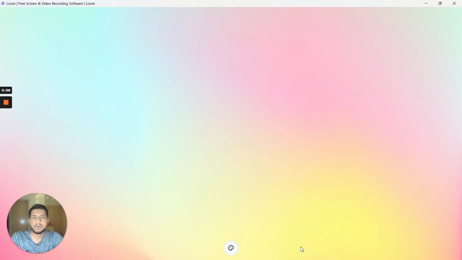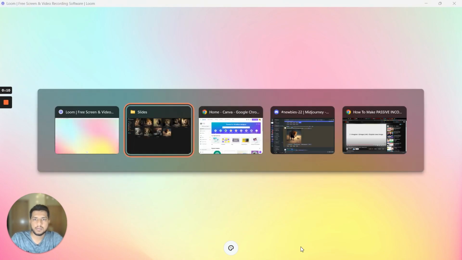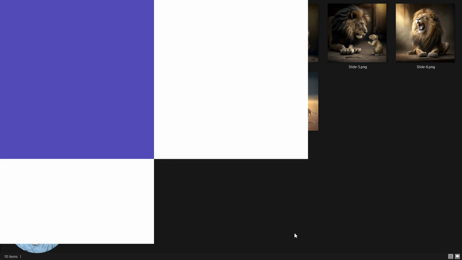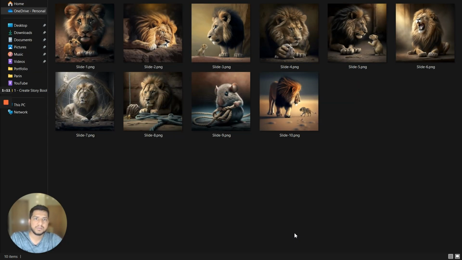So using Midjourney, we have now generated all the 10 images that we need, and here are the images. As you can see, they are pretty creative, pretty interesting actually, and if you were to create these images from scratch, if you are an artist and you try to do this, it will take you many hours to create this kind of images, and if you pay someone to create these images, then it will cost you a lot of money. But with Midjourney you can do it for free, or if you take the paid account in Midjourney, you can also generate unlimited number of images using that. So now let's go to Canva and generate the storybook using these images.